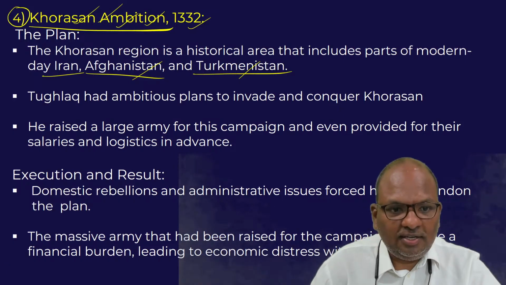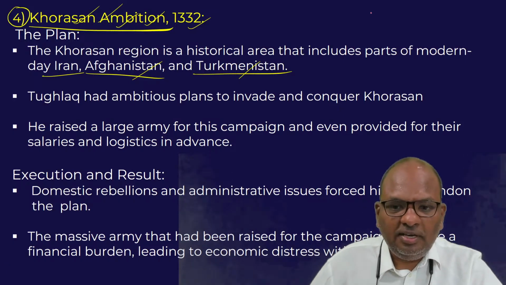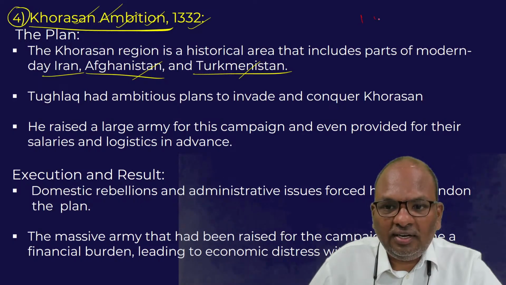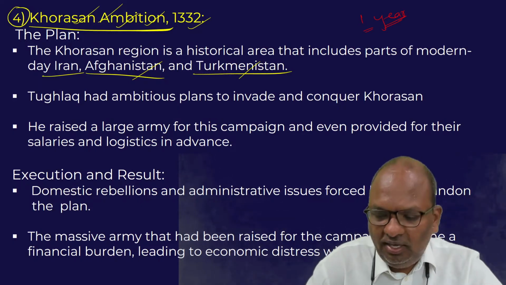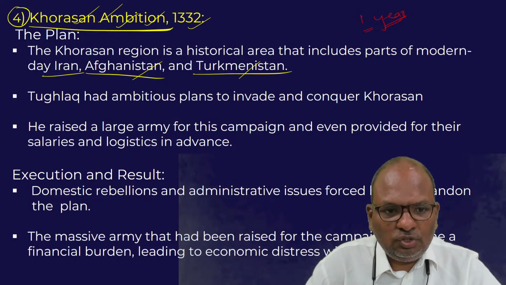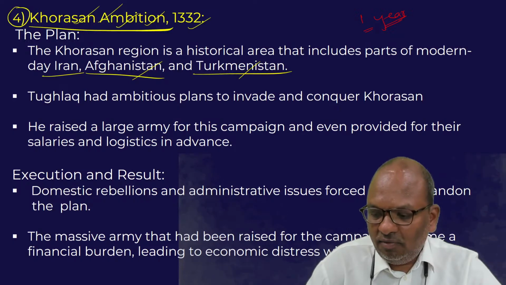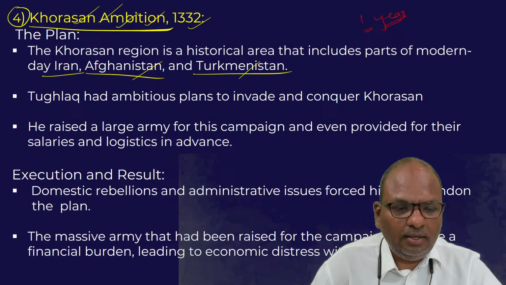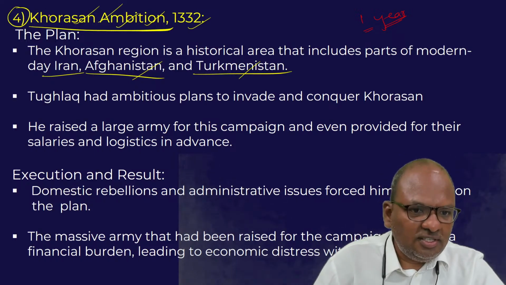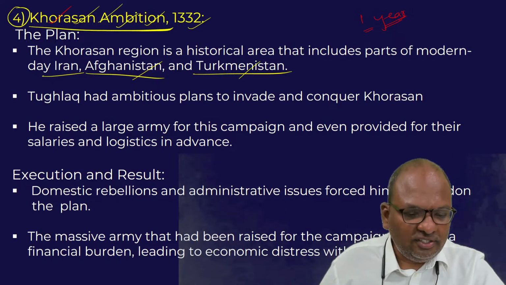It is also said that the army was paid 1 year salary in advance. Soldiers of the army, which was specifically raised to occupy the Khorasan region, were also paid 1 year salary in advance. The point is, Khorasan is a very strategically important region.